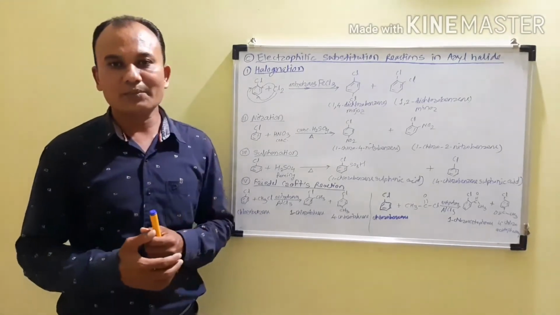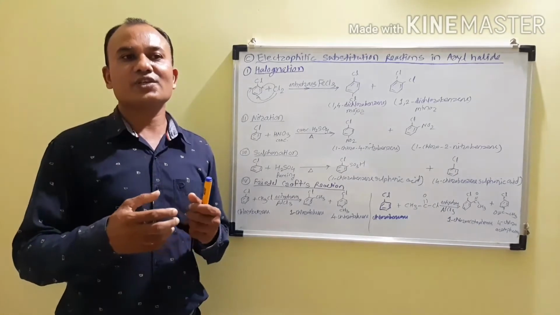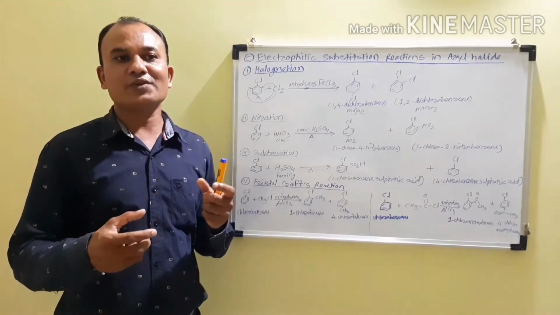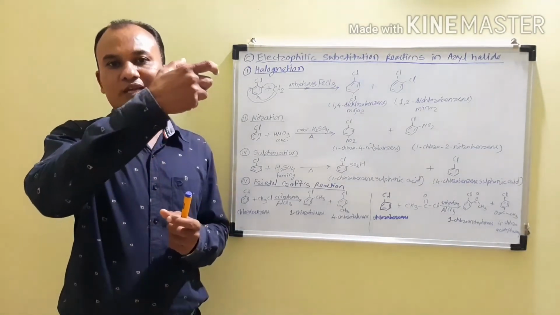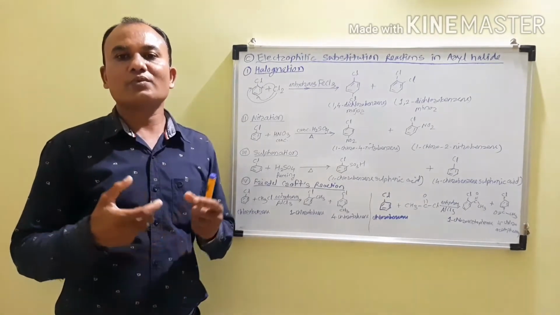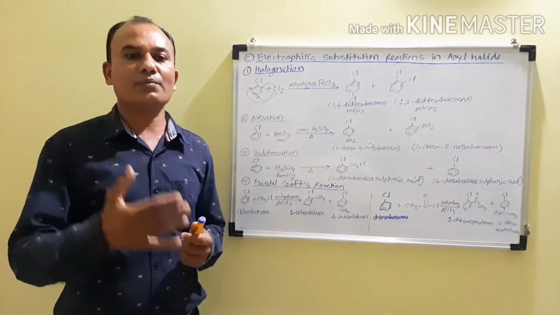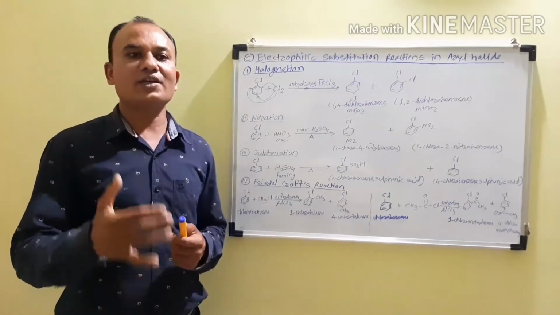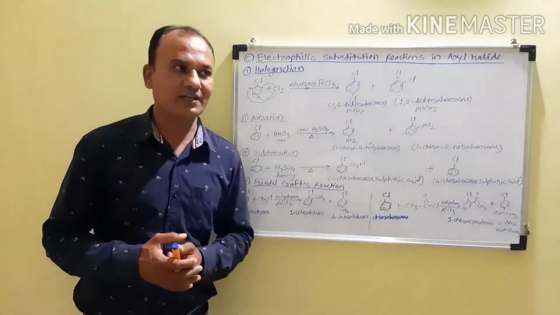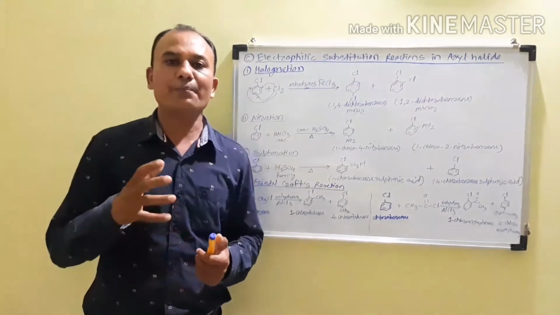But when we consider the para substituted product, the substitution takes place at the para position, which is opposite to the halogen, and therefore there is less crowding of the atoms or groups, and the para product is more stable. Therefore the major product obtained in the electrophilic substitution reactions of aryl halides is the para product.